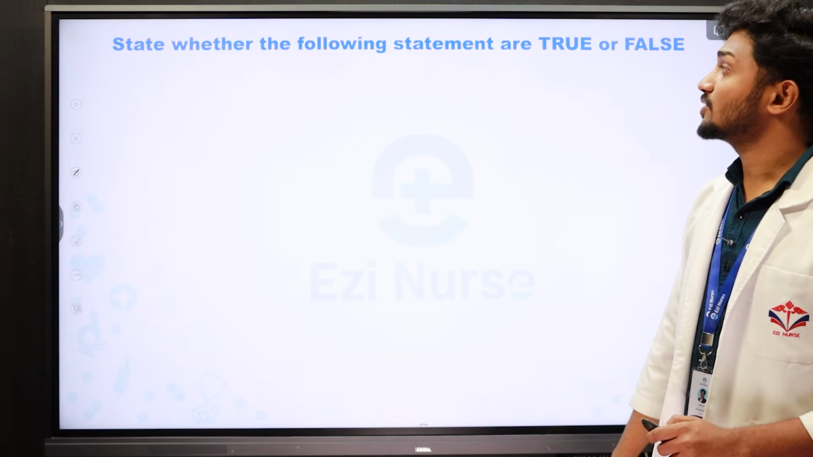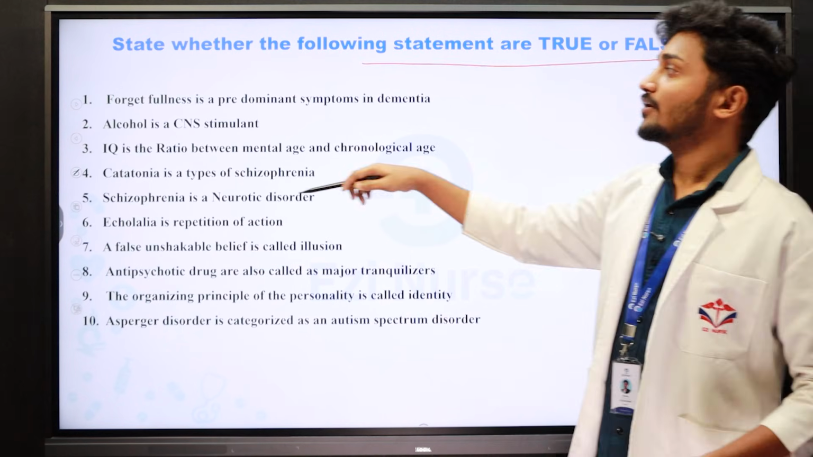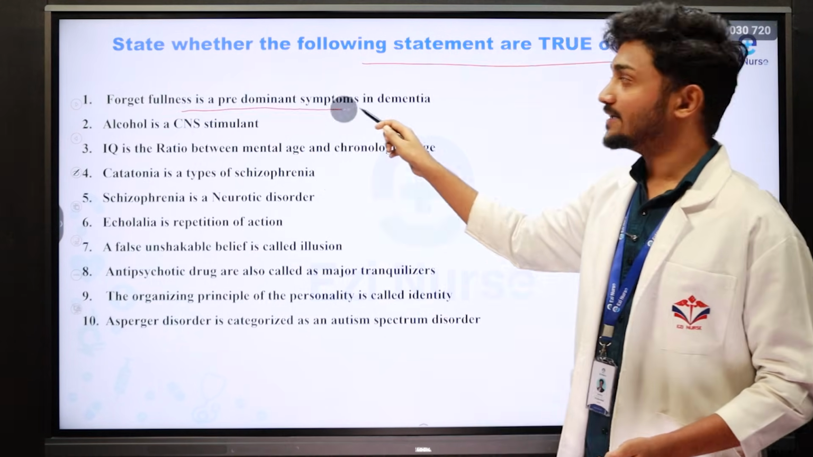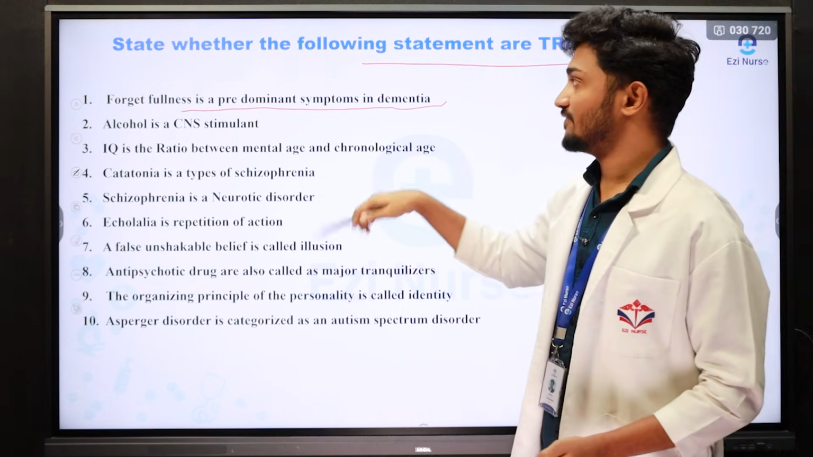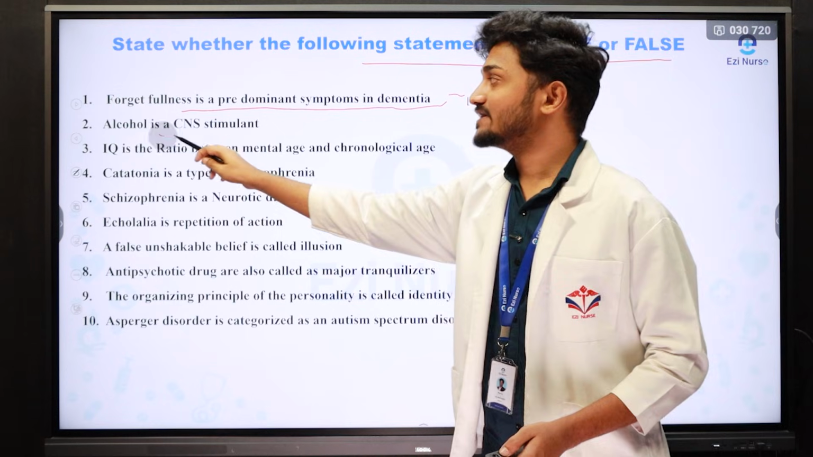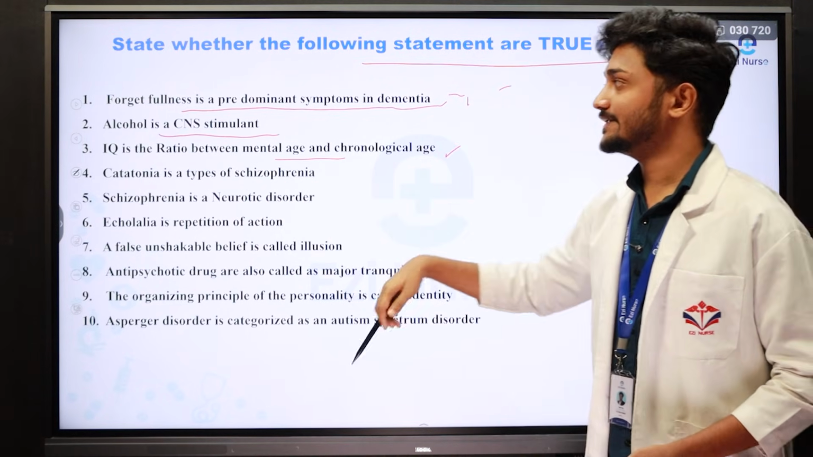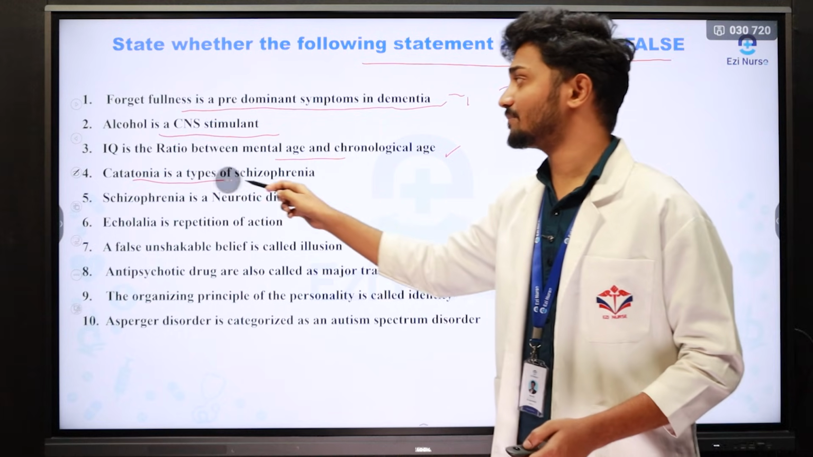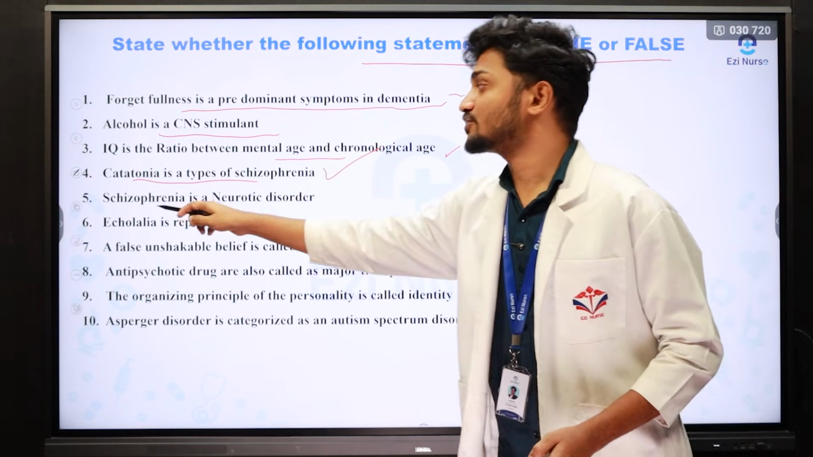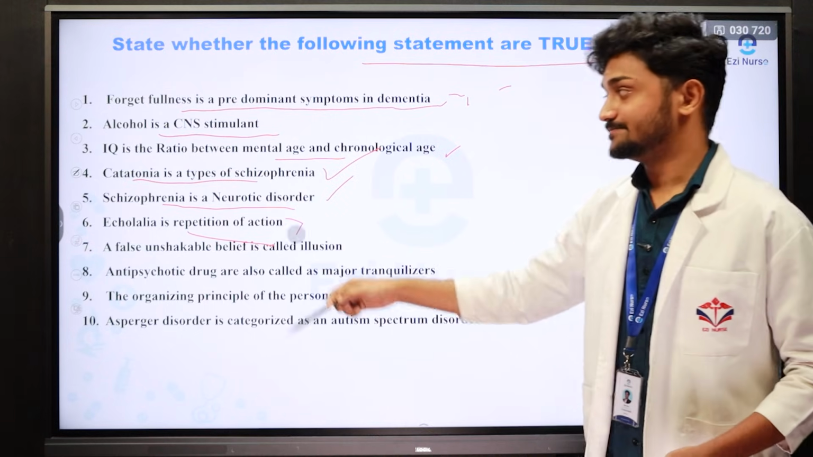Then other model questions. State whether the following statements are true or false. Forgetfulness is a predominant symptom in dementia. Whether it is true or false, you should find the answer and write it. Alcohol is a CNS stimulant. Next one, IQ is the ratio between mental age and chronological age. Catatonia is a type of schizophrenia. The next, schizophrenia is a neurotic disorder. Echolalia is a repetition of action.